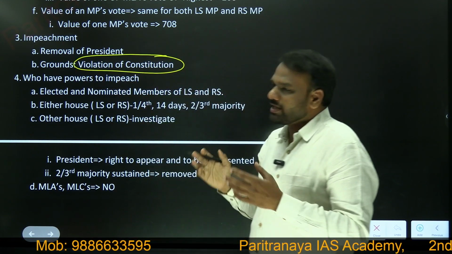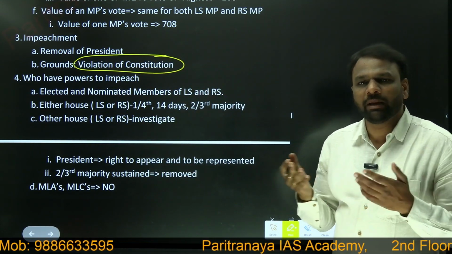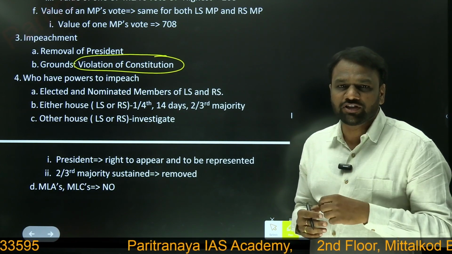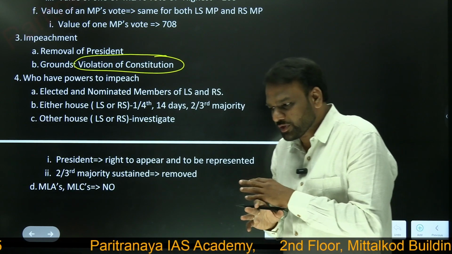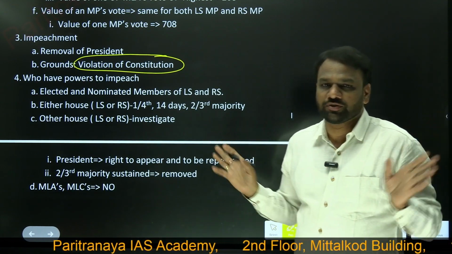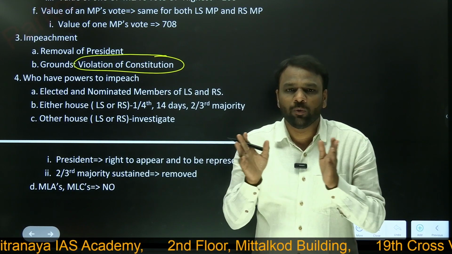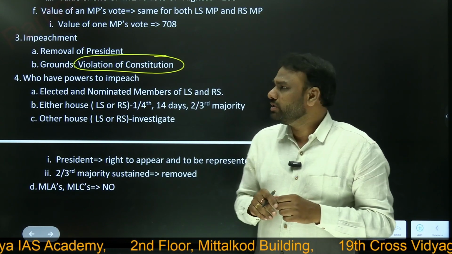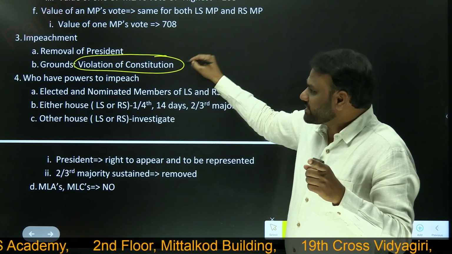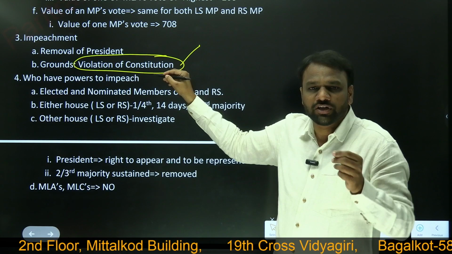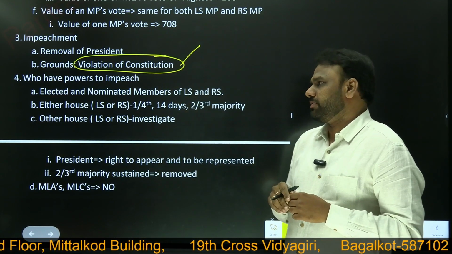If the president violates the constitution, then he can be removed. He can be impeached. But what is violation of the constitution? Whether they have given its definition in the constitution? No. Our constitution does not define what is violation of the constitution. It just mentions that we can remove the president whenever the president violates the constitution. Okay. So very important to remember, the president can be removed on the grounds of violation of the constitution, but what is violation of the constitution has not been defined in our constitution.